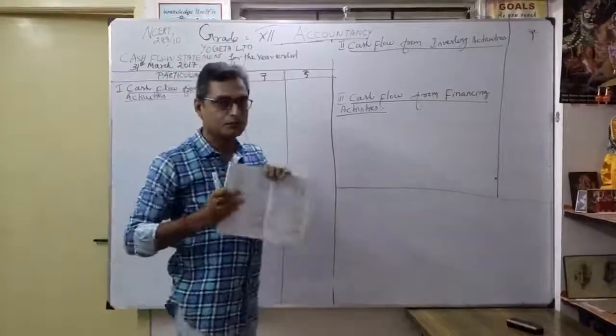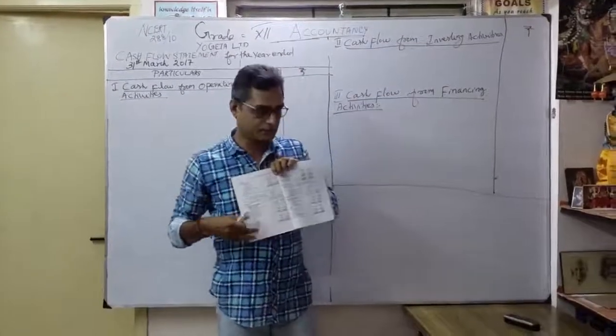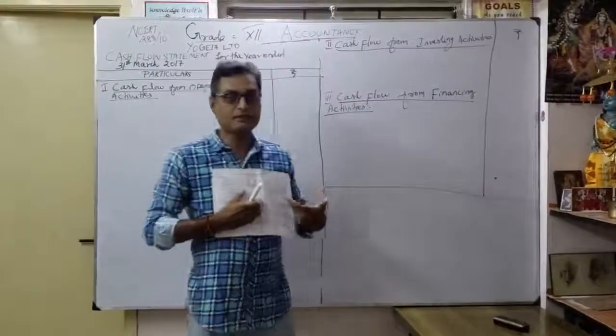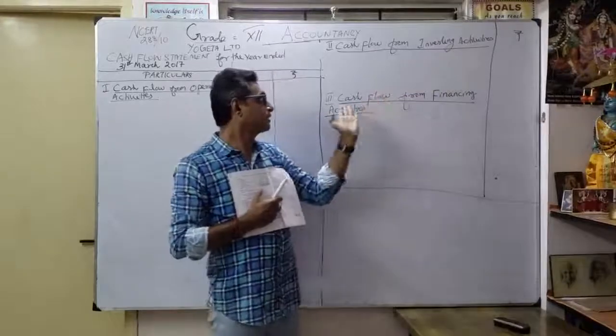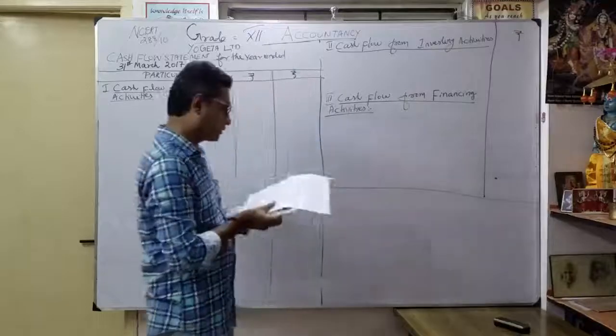I said, on the first page you open fully for operating activities, because there is more discussion in operating activities. Then go to the second page, and open similarly cash flow from investing activities and cash flow from financing activities. So likewise, we are going to start. How to start, you know already.